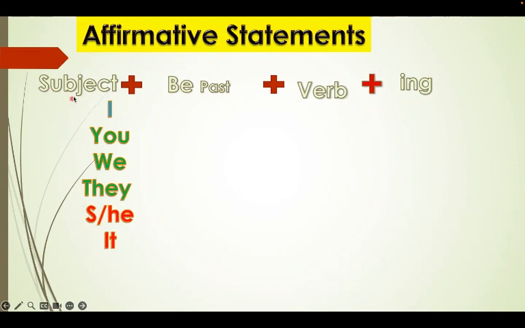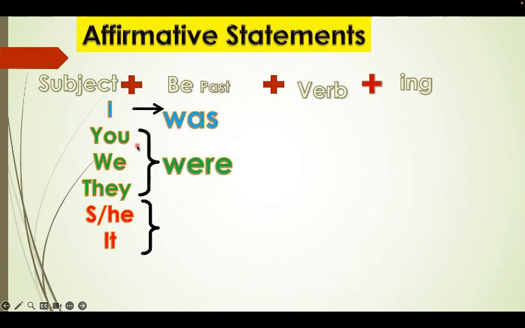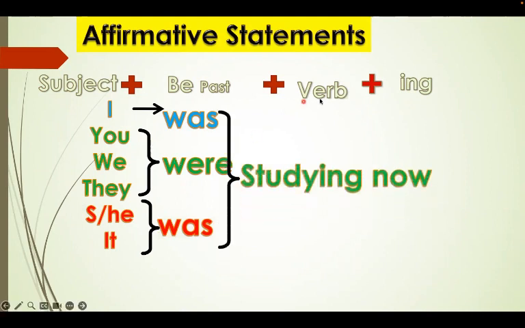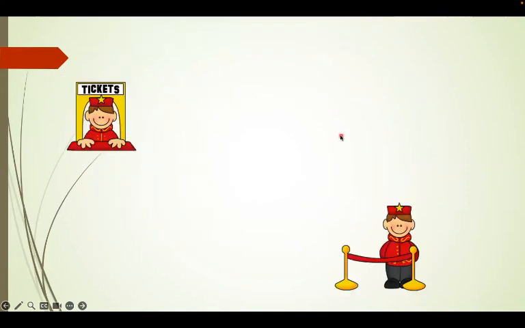So subject بيضل زي ما هو I, you, we, they, he, she, it. Verb to be اللي بيتغير بيصير was. So I was, you, we, they بيصير were, and then he, she, it was. وباقي القاعدة يظل زي ما هو، بحط الverb وبحط ing نفس الشيء, the same thing, nothing changed.